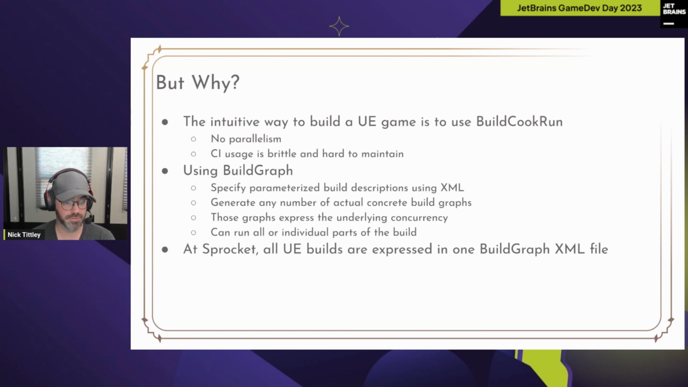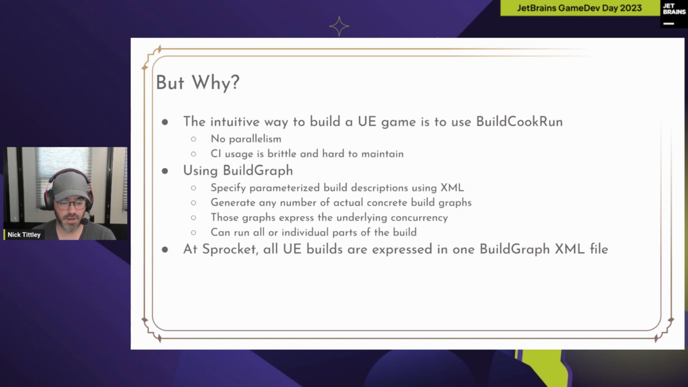So using BuildGraph then, you specify your parameterized build description using XML, like the file I showed, and then you can use that to generate any number of actual concrete builds, different branches, different platforms, different configurations. And those graphs will express the underlying concurrency that you're desperately going for, that you need. And then BuildGraph can run the whole script, or it can run parts of that build. And we'll see how we use it a little bit later.